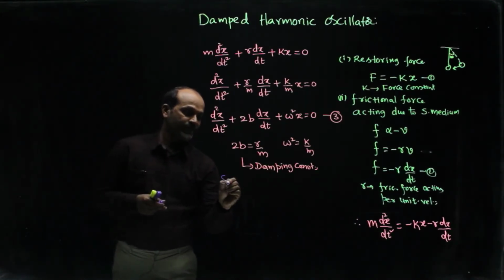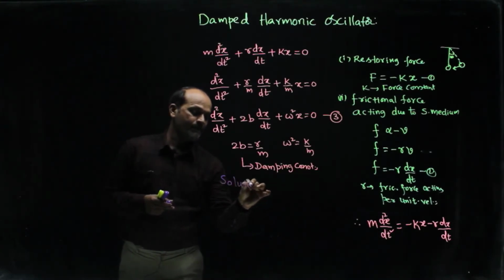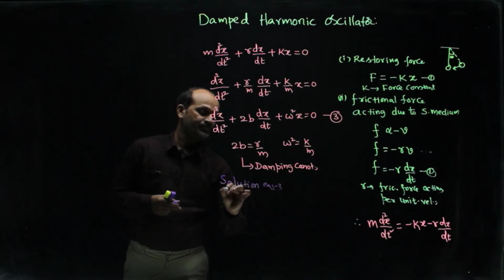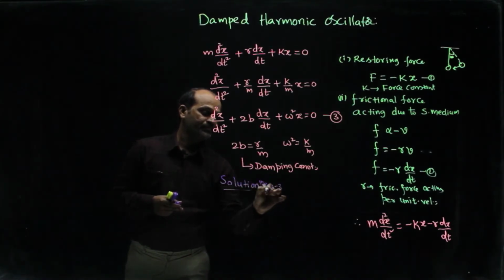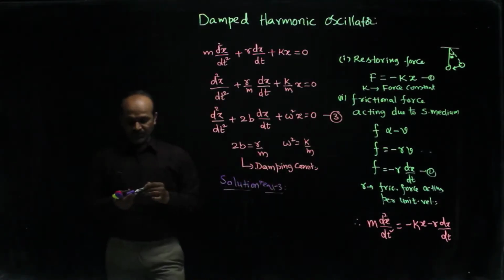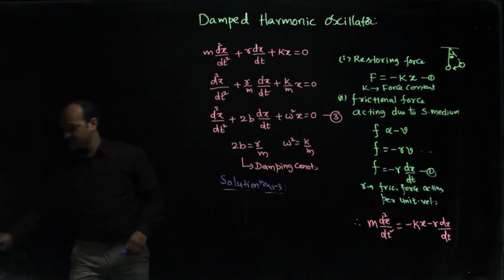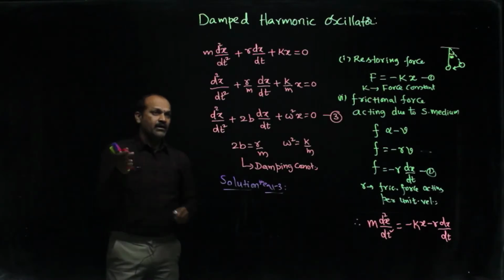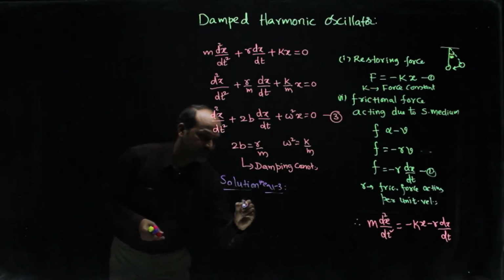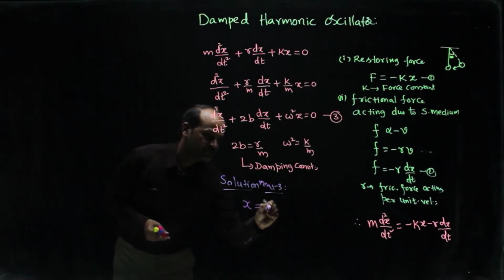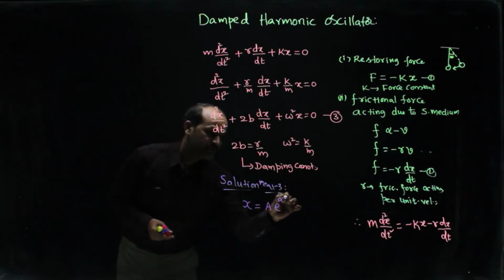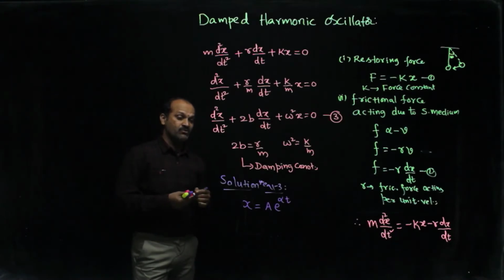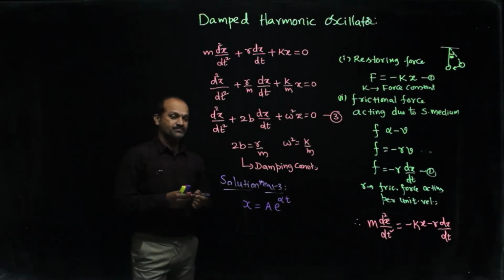Solution for equation 3. So, in equation 3, let us think that it has a solution something like x is equal to a into e power alpha t. Okay.